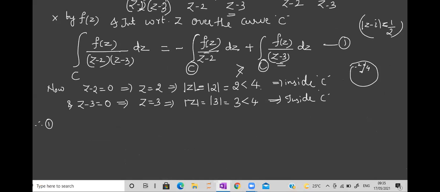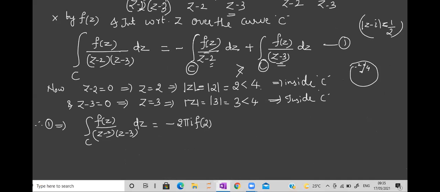Therefore, equation 1 becomes integration over C of f of z upon z minus 2 into z minus 3, in z minus 2. This is equal to, this minus remains the same. So this point is inside, which means we have to write it as 2 pi i f of A. What is my A?